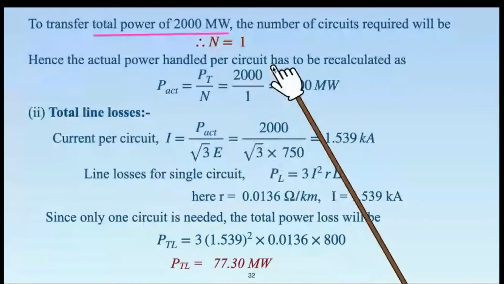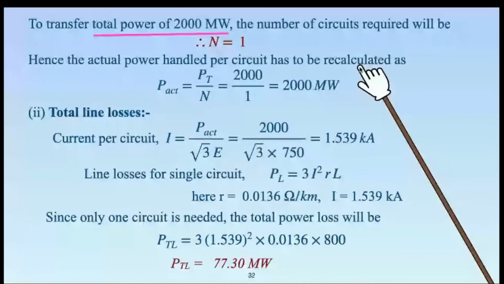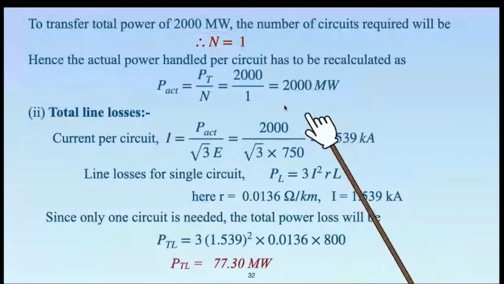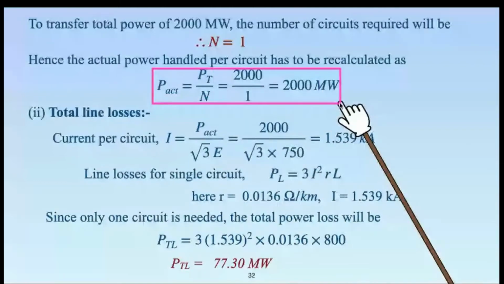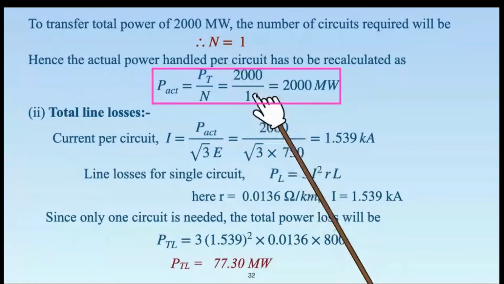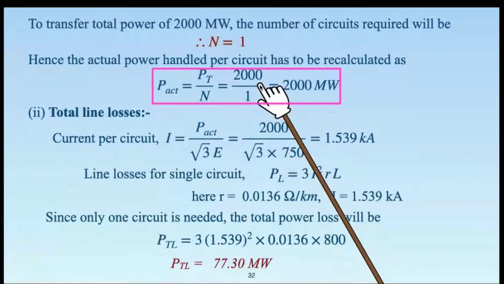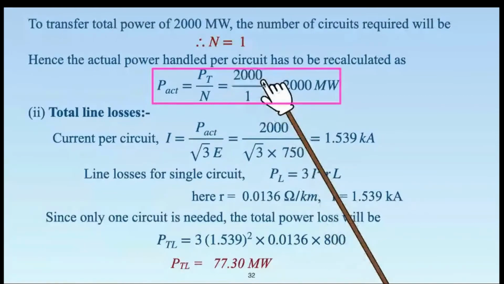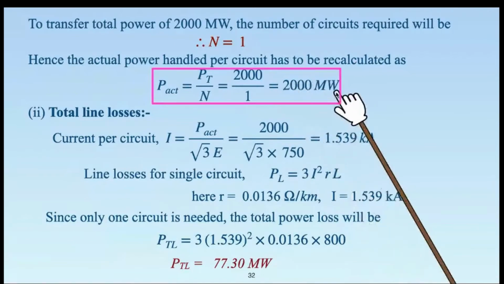Only one circuit is there, but per circuit, what is the actual power handled? Recalculation. For recalculation purposes, you can check here that we are doing total power 2000 divided by n, where n is equal to 1, an integer number. Please understand, the total power that we want to transmit is only 2000 megawatt, not the 2154 that we have calculated. That's a handling capacity, but you are supposed to handle only 2000 megawatt divided by n. So your circuit is not handling 2154 now. It is handling only 2000 megawatt. This is your requirement.